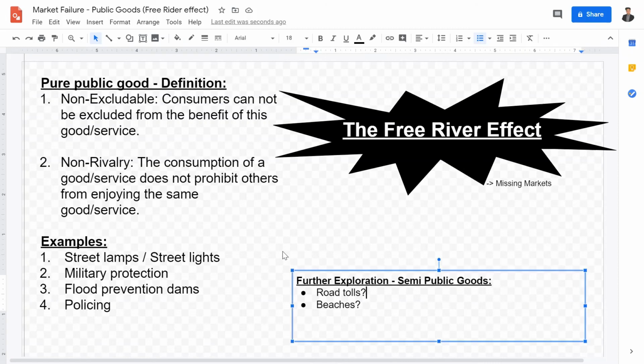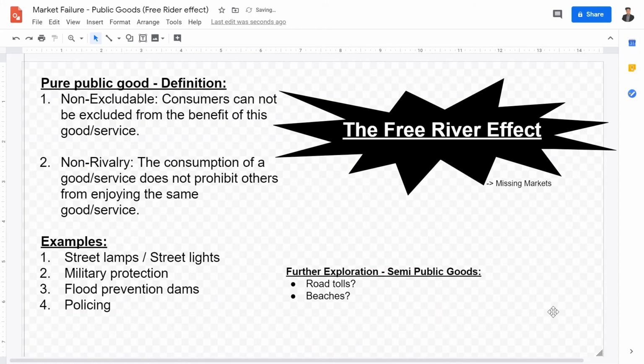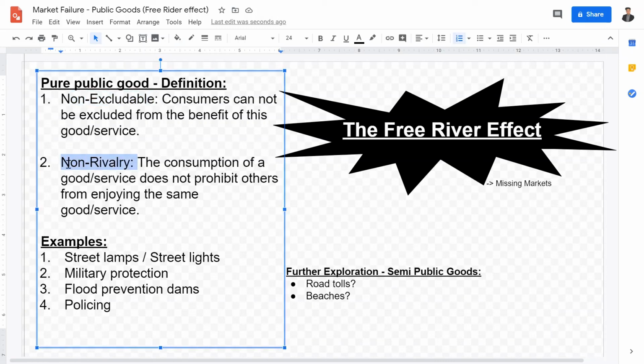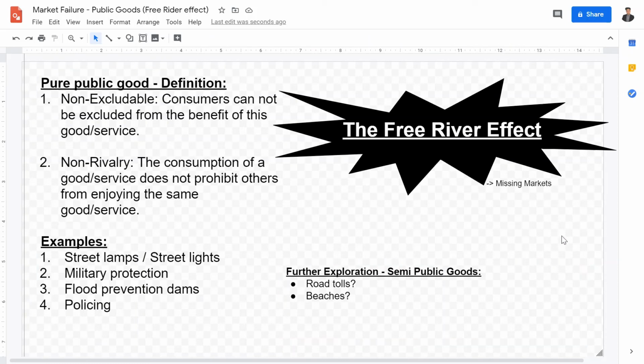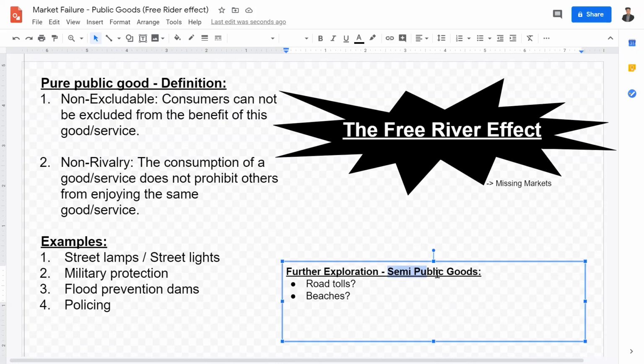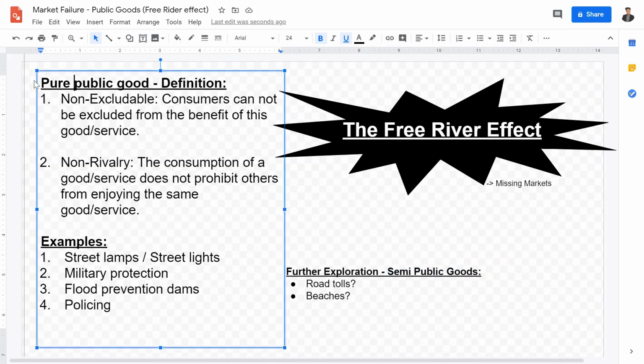It is also important to consider, are these things actually public goods? For example, are roads actually public goods? Many people will say yes, it's non-excludable to some extent, and non-rivalry to some extent. But then you will say, but highway tolls. Or in Singapore, for example, Singapore has such high road taxes or car taxes that the people using the roads actually pay for the roads themselves. So you may be asking, do these actually count as public goods? These are really good ideas. They are considered semi-public goods instead of pure public goods.